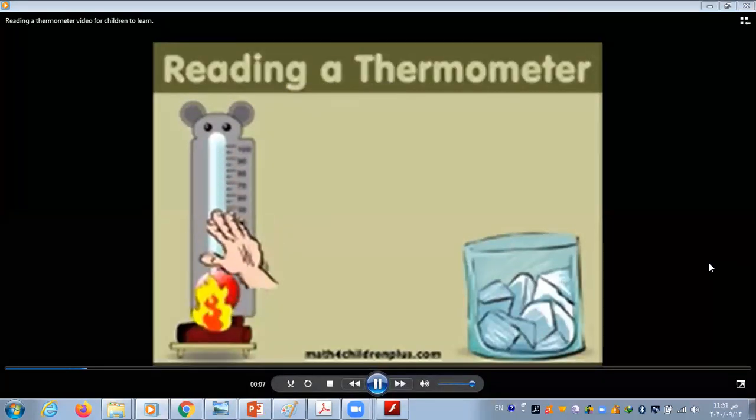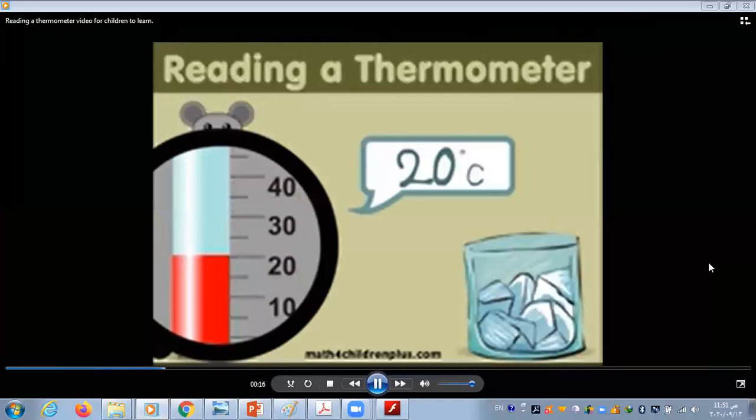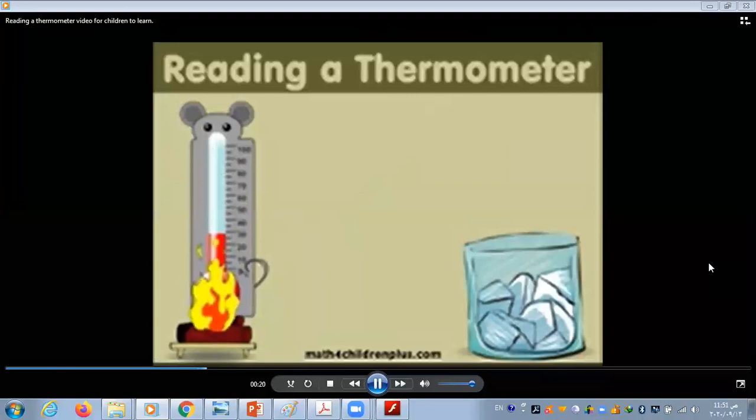If you put it over something hot, like fire or a stove, the temperature goes up to 20 degrees Celsius. For example, it can go anywhere, but it will go up.